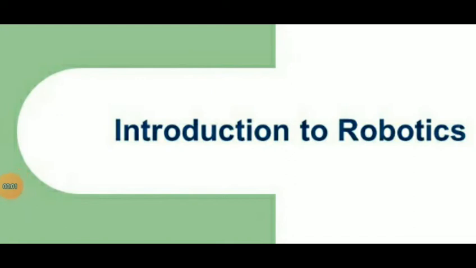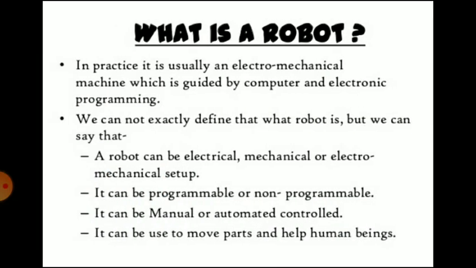Good morning. Today we will discuss an introduction to robotics. In this, we will cover introduction, basic elements, types, classification and selection of robots. An industrial robot is a general purpose programmable machine possessing certain characteristics. In practice, it is usually an electromechanical machine which is guided by computer and electronic programming.